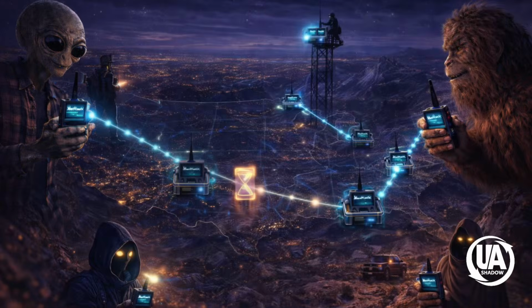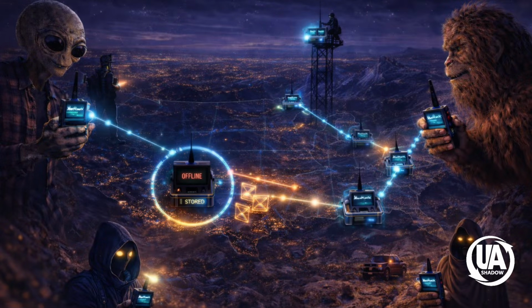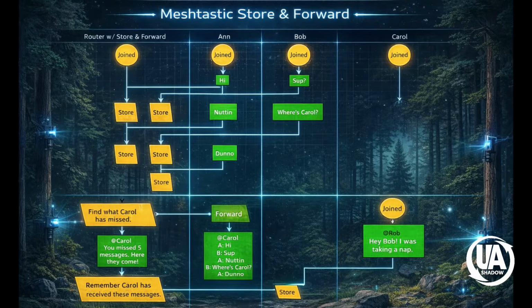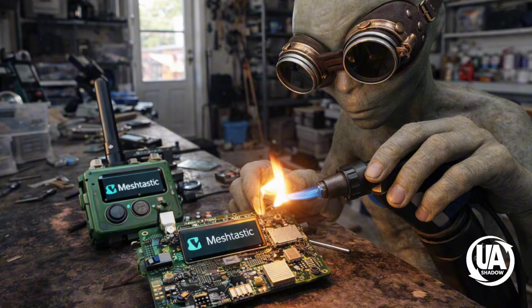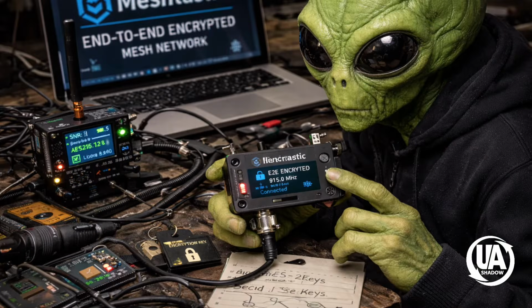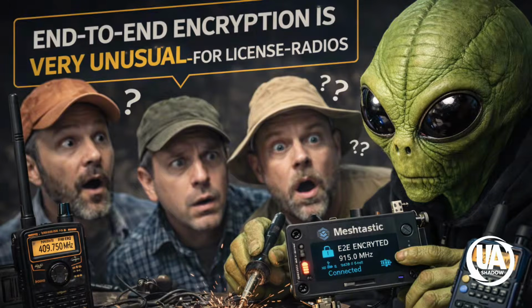And there's also a store and forward capability. If someone's offline, nearby nodes can hold messages temporarily and deliver them later when the user returns to range. The network effectively has memory, even without infrastructure. And another thing people don't realize is that Meshtastic includes strong encryption by default. For a license-free radio system, that level of built-in privacy is unusual.